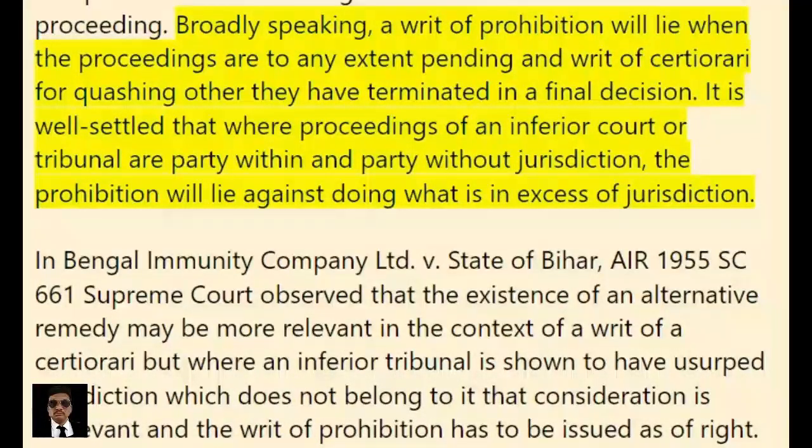Broadly speaking, a writ of prohibition will lie when the proceedings are to any extent pending, and a writ of certiorari for quashing them when they have terminated in a final decision. It is well settled that where proceedings of an inferior court or tribunal are partly within and partly without jurisdiction, the prohibition will lie against doing what is in excess of jurisdiction.